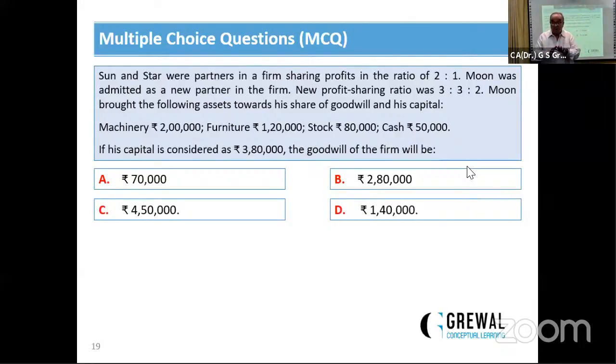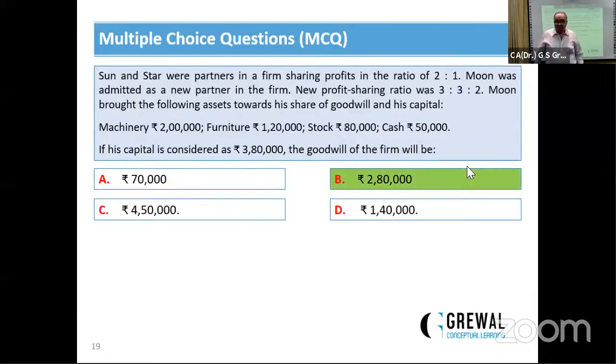Now the question is the value of the firm's goodwill. His share is 2/8, means 1/4. For 1/4 share, his share of goodwill is 70,000. For 1 share, it will be 2,80,000. So the correct answer will be 2,80,000.